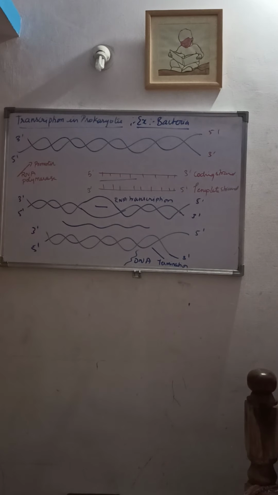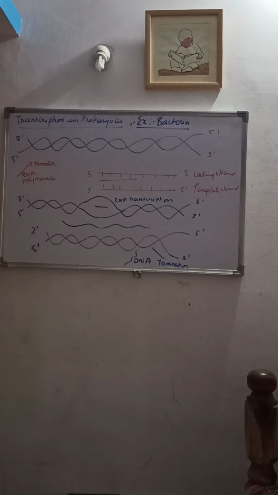As we know, there are three types of RNA: mRNA, tRNA and rRNA. The transcription of all these types of RNA is catalyzed by a single enzyme called RNA polymerase. There are three major stages in the process of transcription: initiation, elongation and termination.